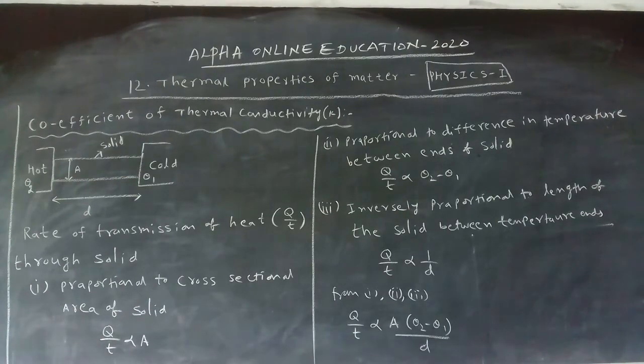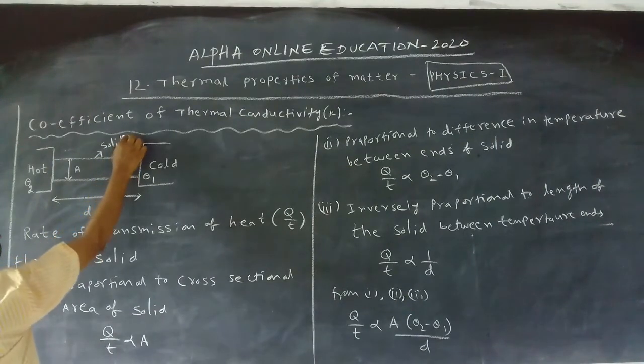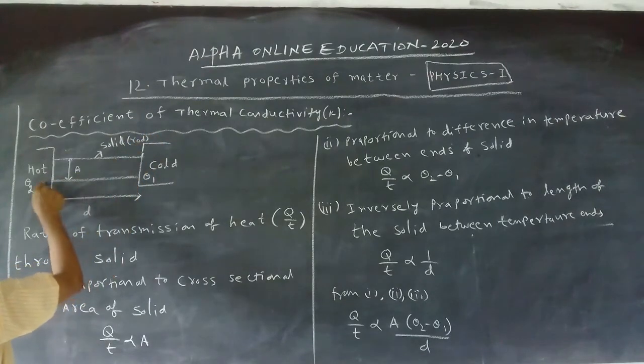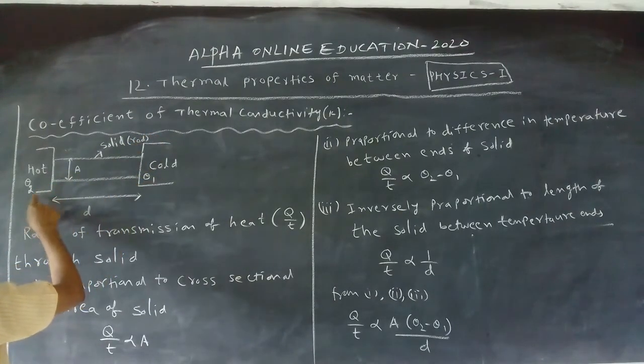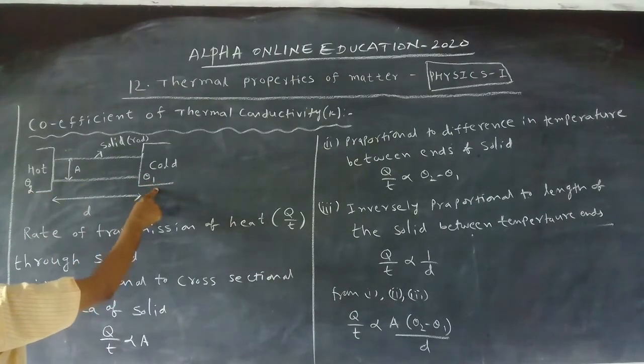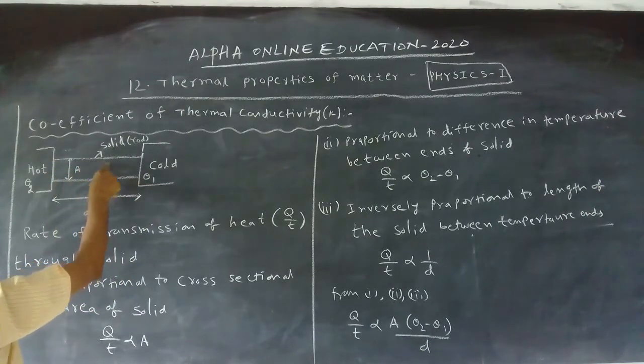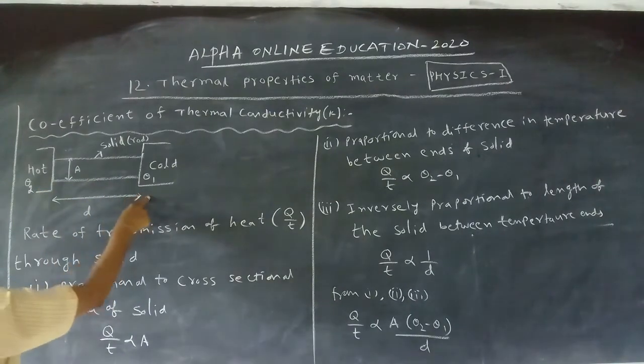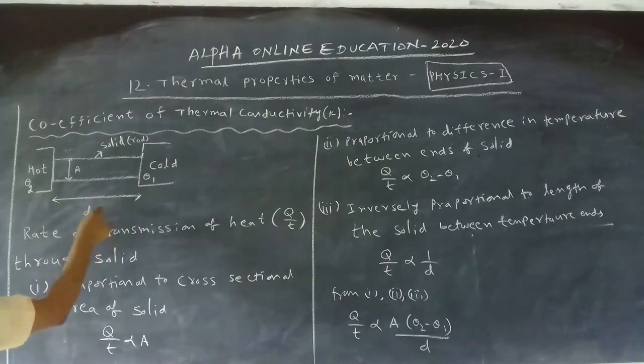Now today we are studying one of the important questions for 8 marks, that is the coefficient of thermal conductivity. Let us take a solid, nothing but a rod, between two different temperatures, one hot and another cold. Its temperatures are theta 2 and theta 1. The area of cross section of the rod is A. The distance between the temperatures, that is the length of the rod, is d.